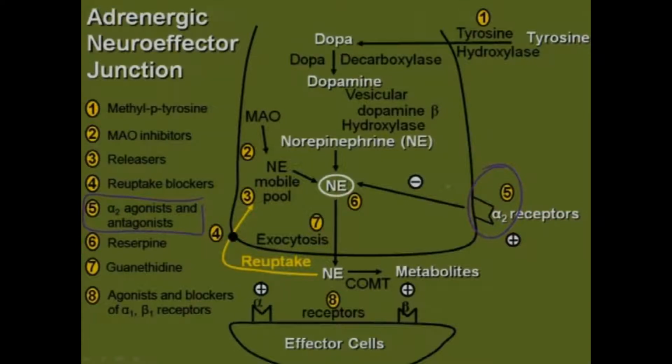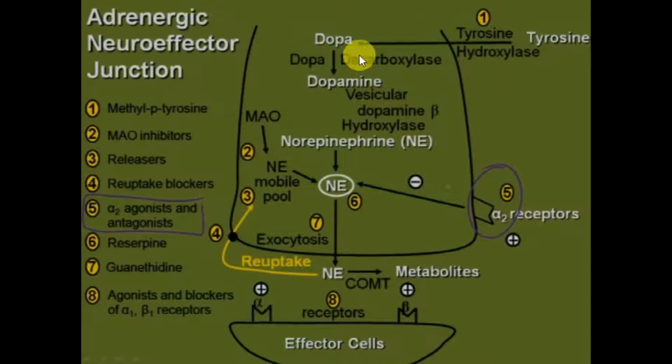Today we are going to study the adrenergic system, how this system works, how the drugs will act on this system, and where these drugs will act. After going through this diagram, you will understand the mechanism of action of many drugs and many receptors. First, tyrosine is converted into DOPA with the help of the enzyme tyrosine hydroxylase.